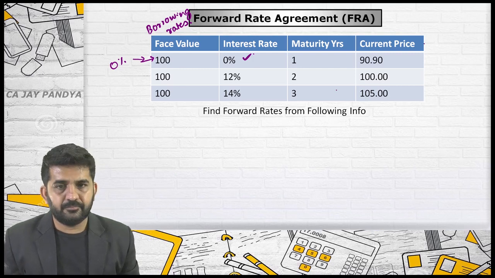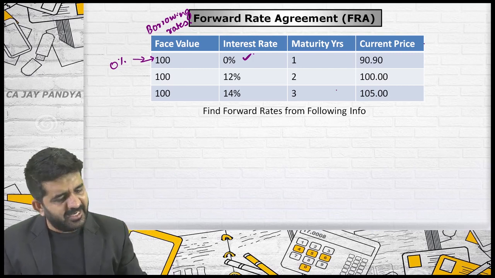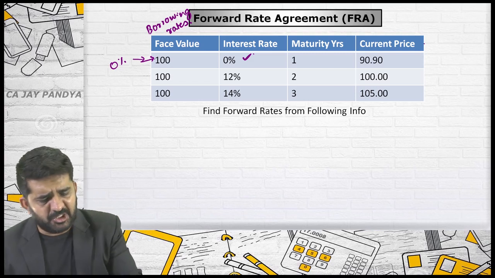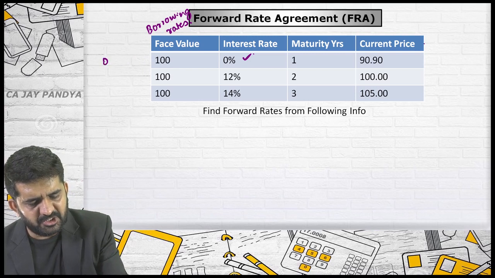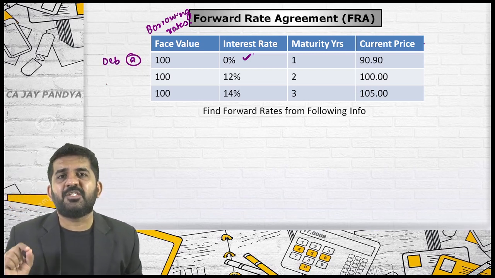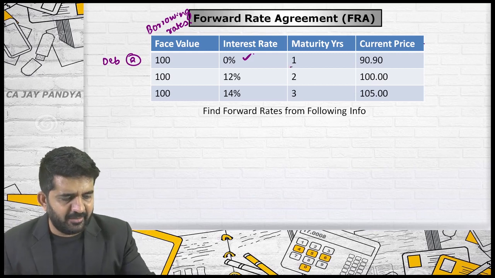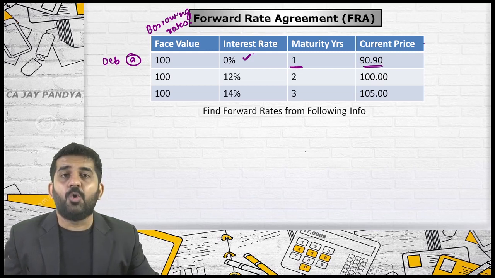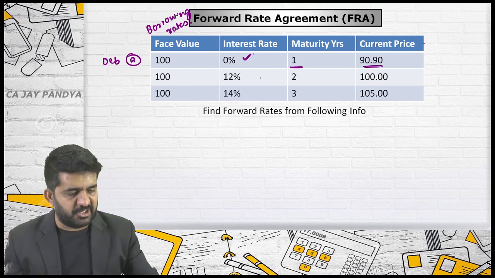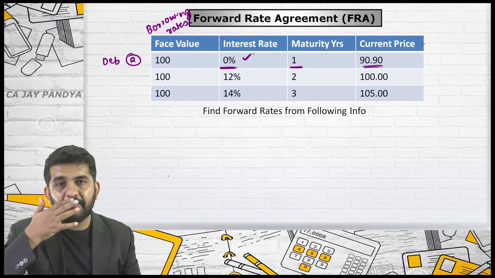Jaimin? Is that investment individual? Yes, say these are debentures of Reliance. If you invest in debentures of Reliance today, if the maturity is 1 year, at this price, you are getting a return of 0% because interest rate is 0.